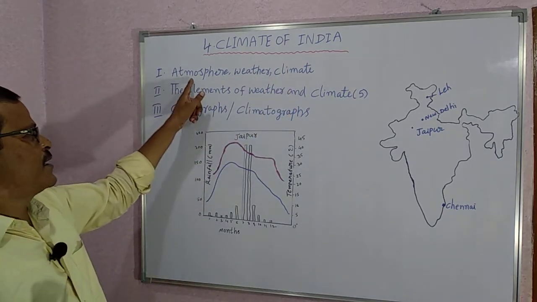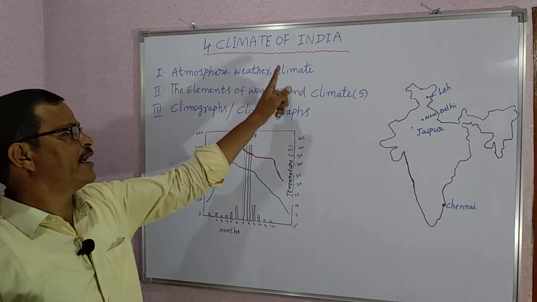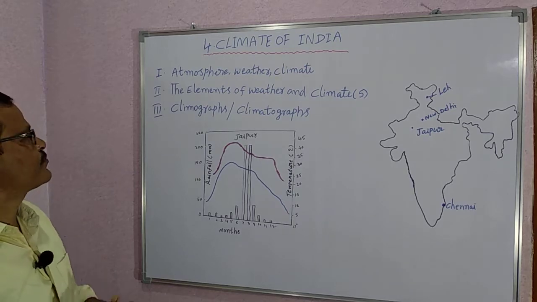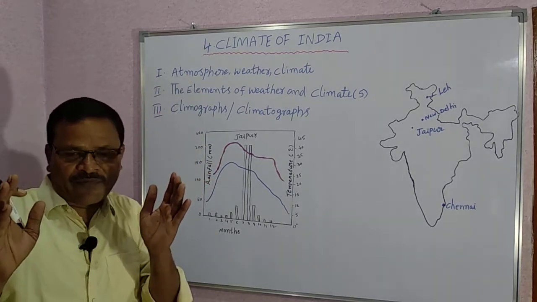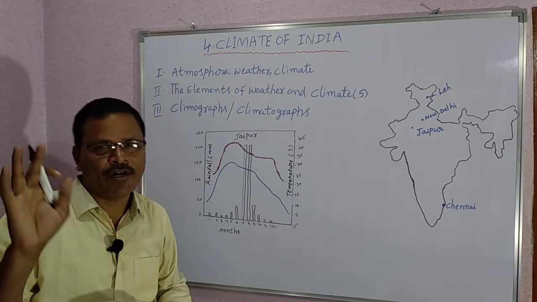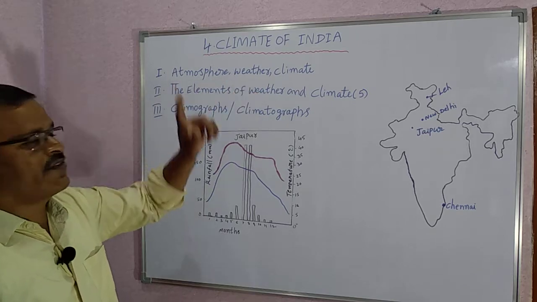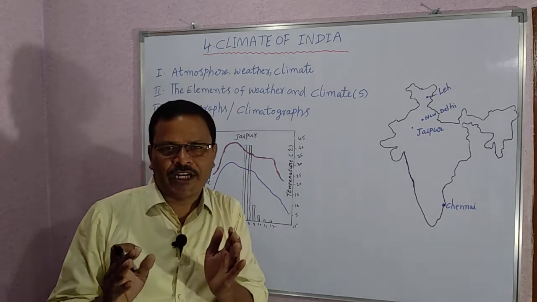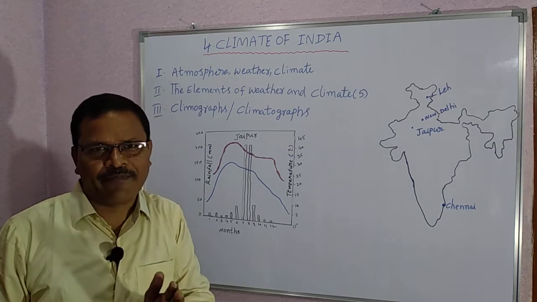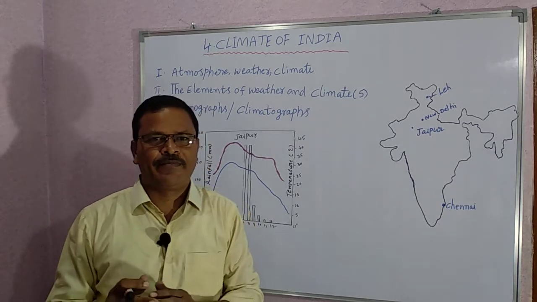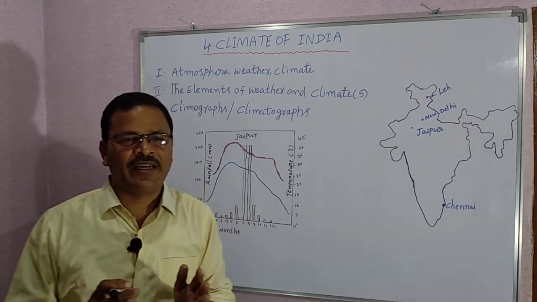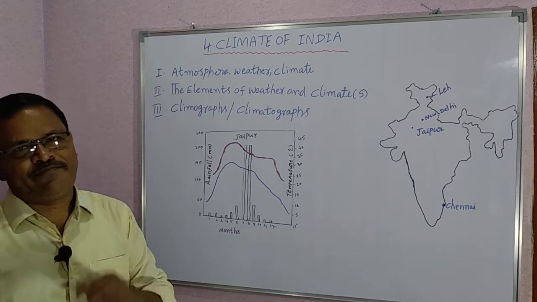First we learn atmosphere, next weather, next climate. Once more, repeating these three topics: a thin layer of air around the earth is called atmosphere. Weather is a state of atmospheric conditions over an area at a particular time. The weather conditions may change very often, even in a short period of time.